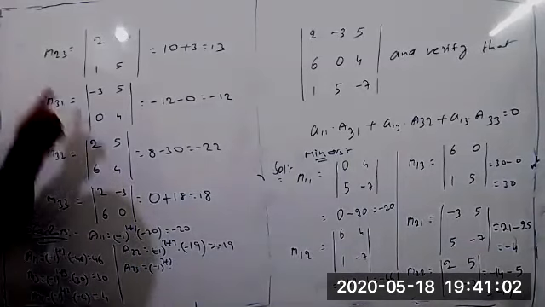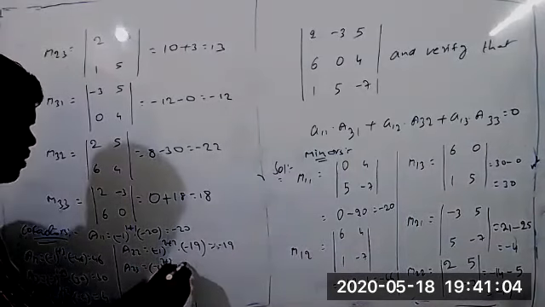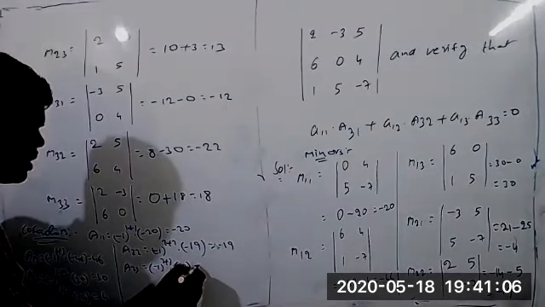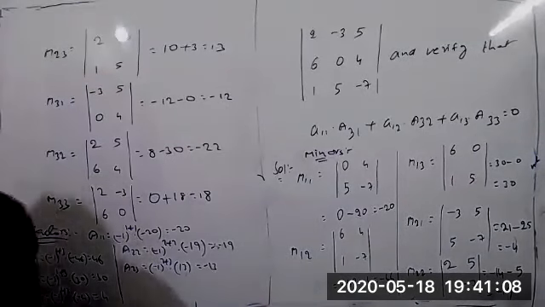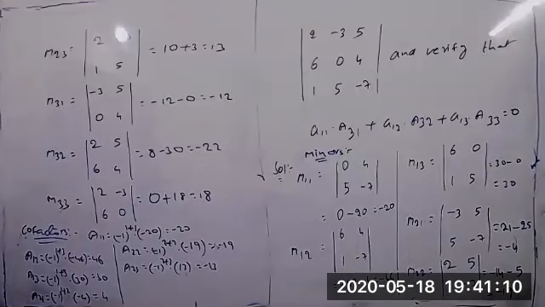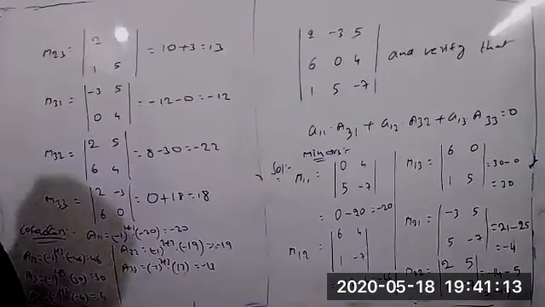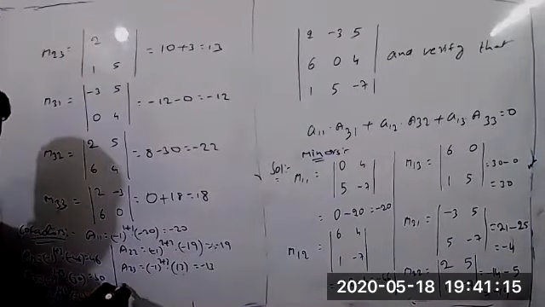Okay. Next, A23 equals minus 1 whole power 2 plus 3 into M23. How much is M23? 13 we got now, into 13. So this is minus 13.